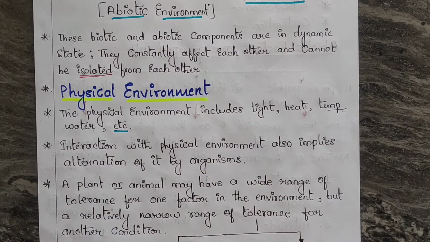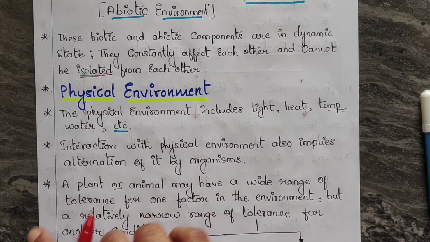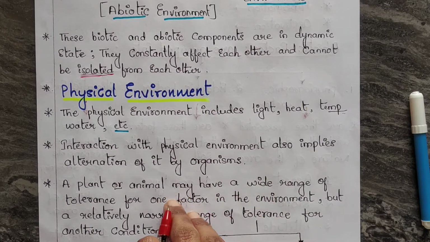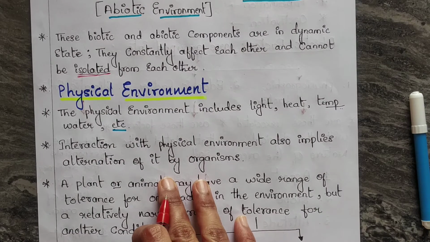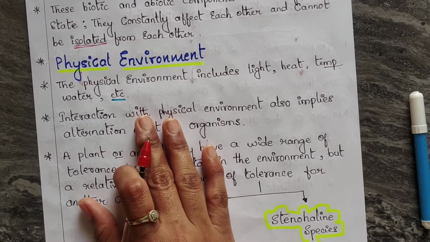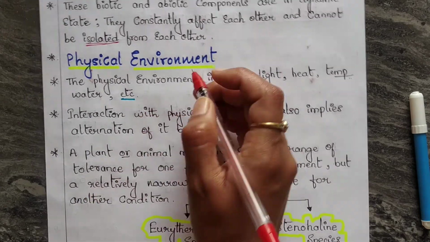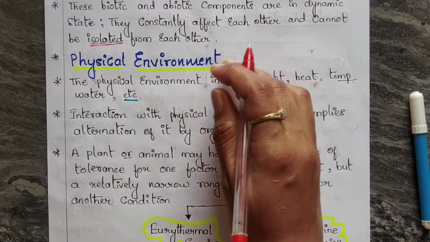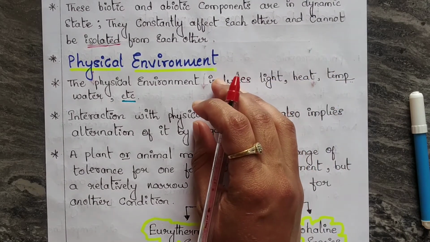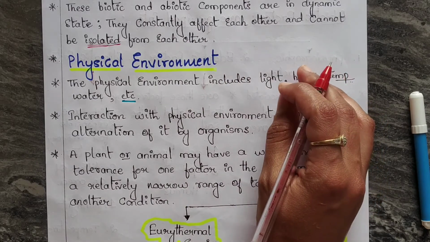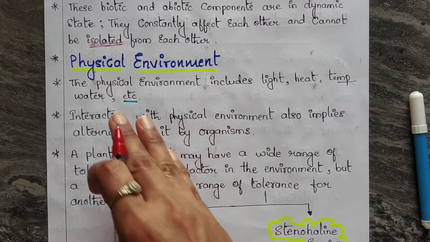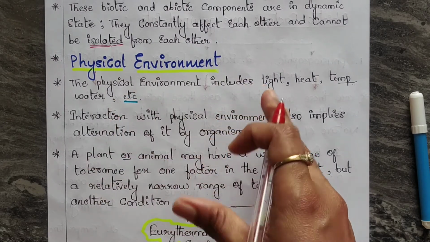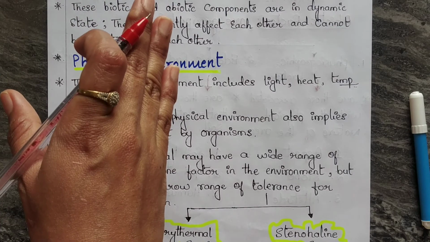The physical environment not only necessitates adaptation for organisms to exist in a particular environment, but it also constrains the distribution of the organism, which means that the physical environment may be favorable for few organisms and unfavorable for few organisms. So when you look at some areas, we can see bears only in the north side of India.